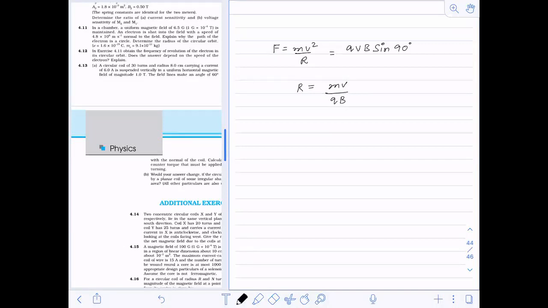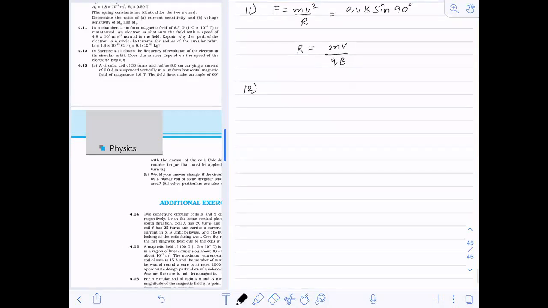So you are supposed to multiply 6.5 into 10 power minus 4 in order to convert this into Tesla. You'll get the radius in which it is rotating. So this is problem number 11. Is this okay now? Question number 11 done.